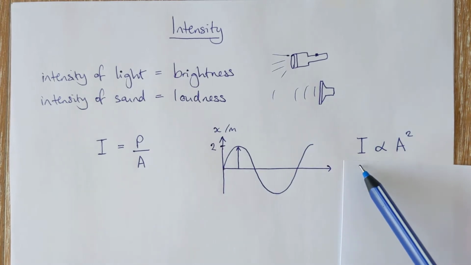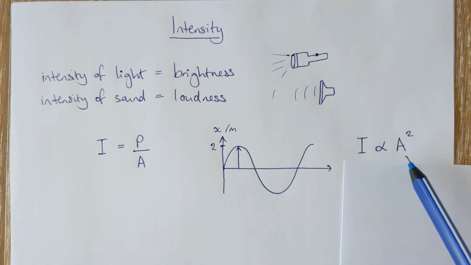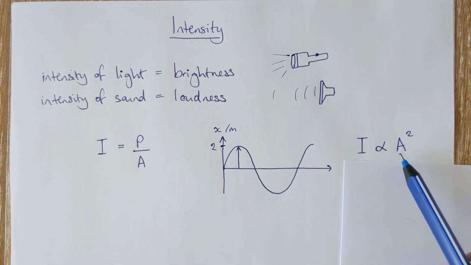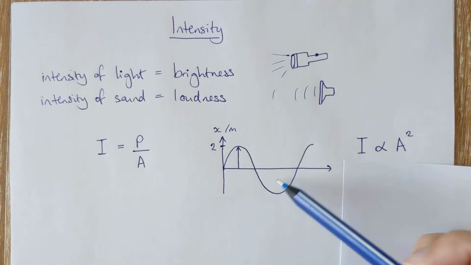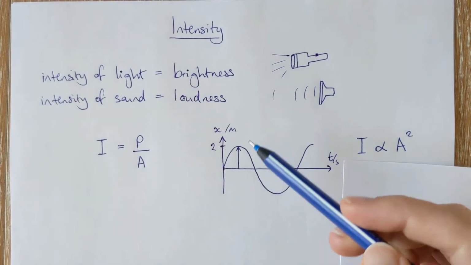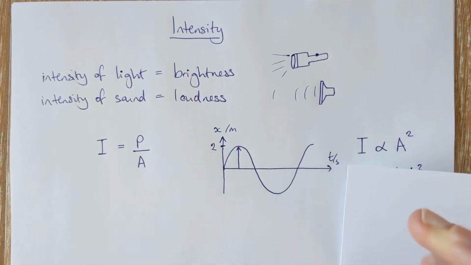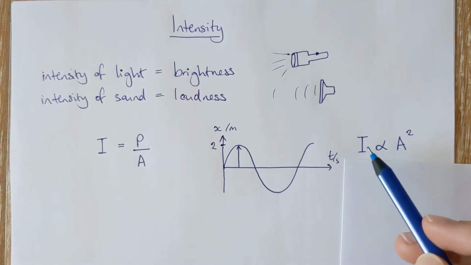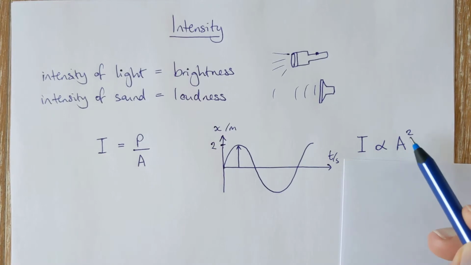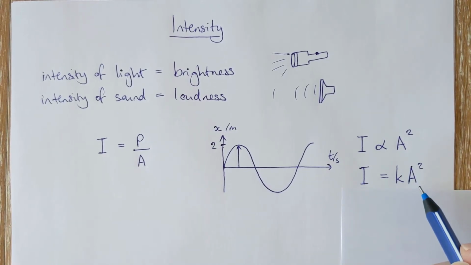The intensity of a particular wave, a single wave, is directly proportional to its amplitude squared. So I've drawn a wave here. I'll make it a displacement time graph. So the amplitude of this wave is 2 meters. Now, the intensity is going to be directly proportional to the amplitude squared. That means it's equal to some constant times the amplitude squared.